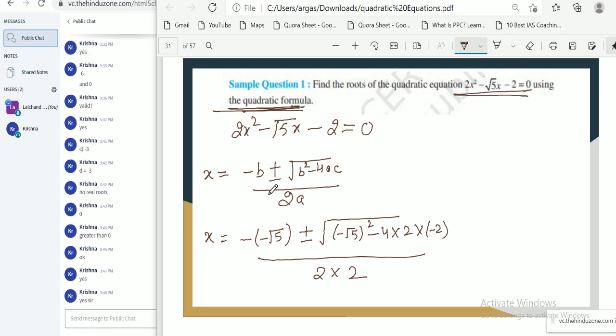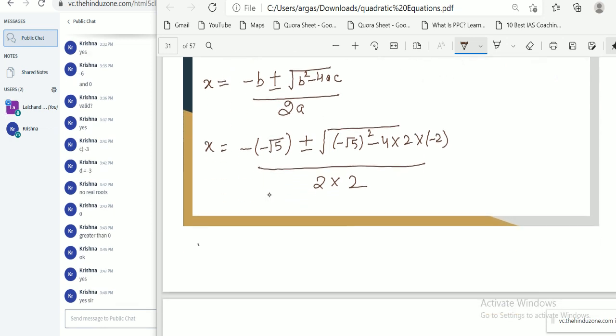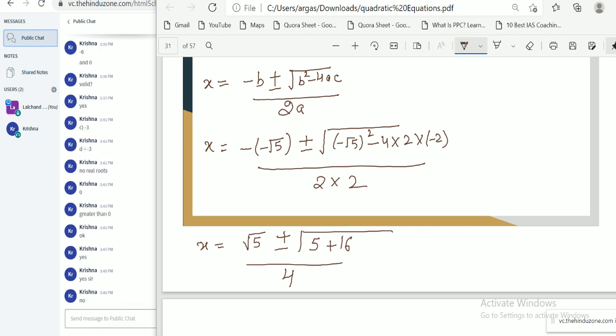Okay, now we simplify, then x equal to root 5 plus minus, this is plus 5 plus 16 and divide by 4. Can you check the calculations? Is there any mistake? Just verify calculation. If I made some mistake, you can tell me.